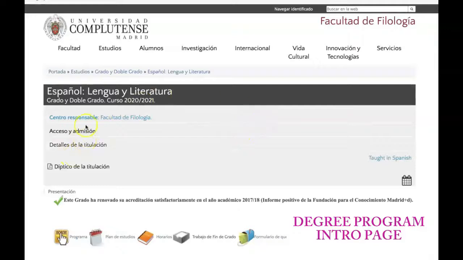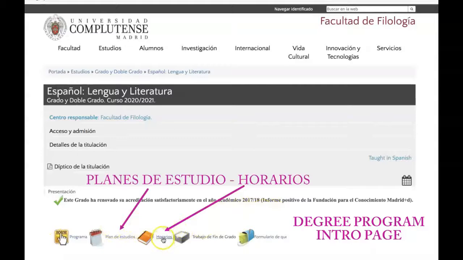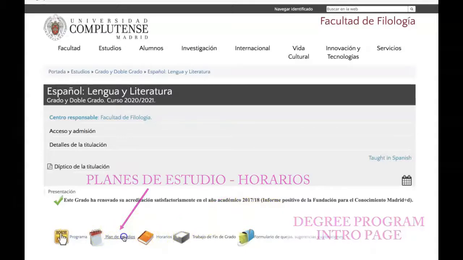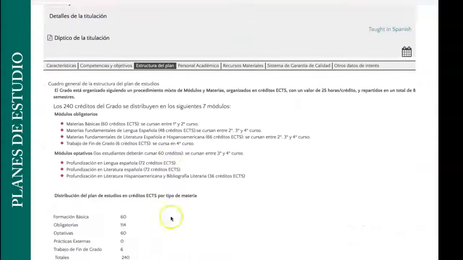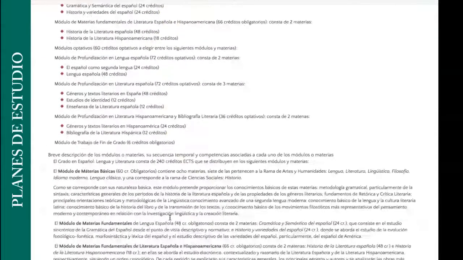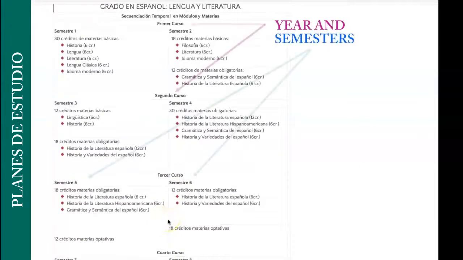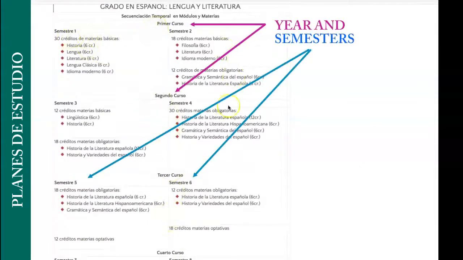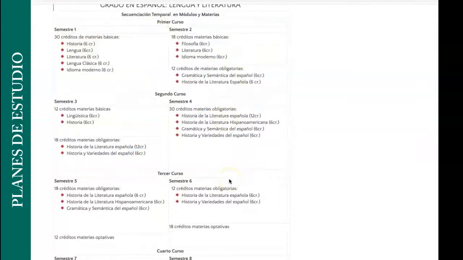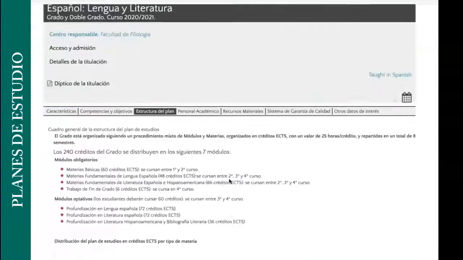You'll have a series of information. Some will have certain icons in the bottom, so I'll look at these icons first. Horarios would be schedules. Let's look at plan de estudios. Here we find the planes de estudio information on the degree program, and it includes the year and semester the different classes are offered. However, this does not have links to the syllabi.